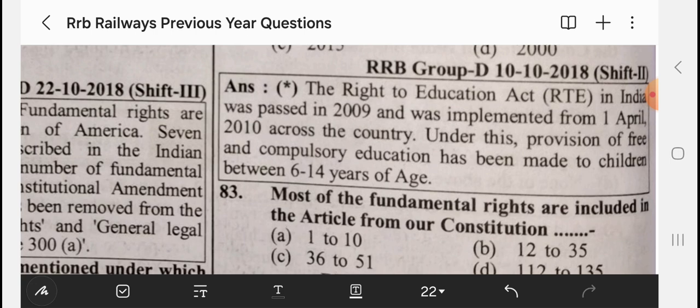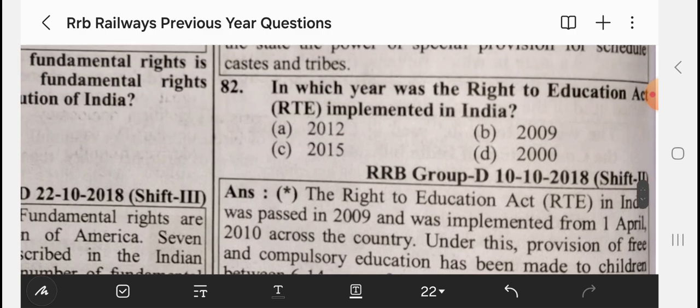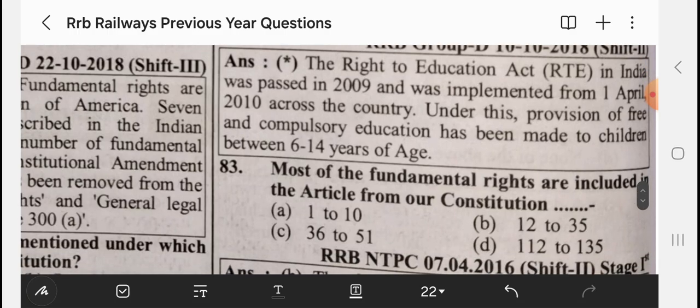If he signs, it becomes law and comes into force. So it was effective from 1st April 2010. As 2010 is not given in the options, the answer 2009 is right. Under this provision, free and compulsory education has been made available to children between 6 to 14 years of age.